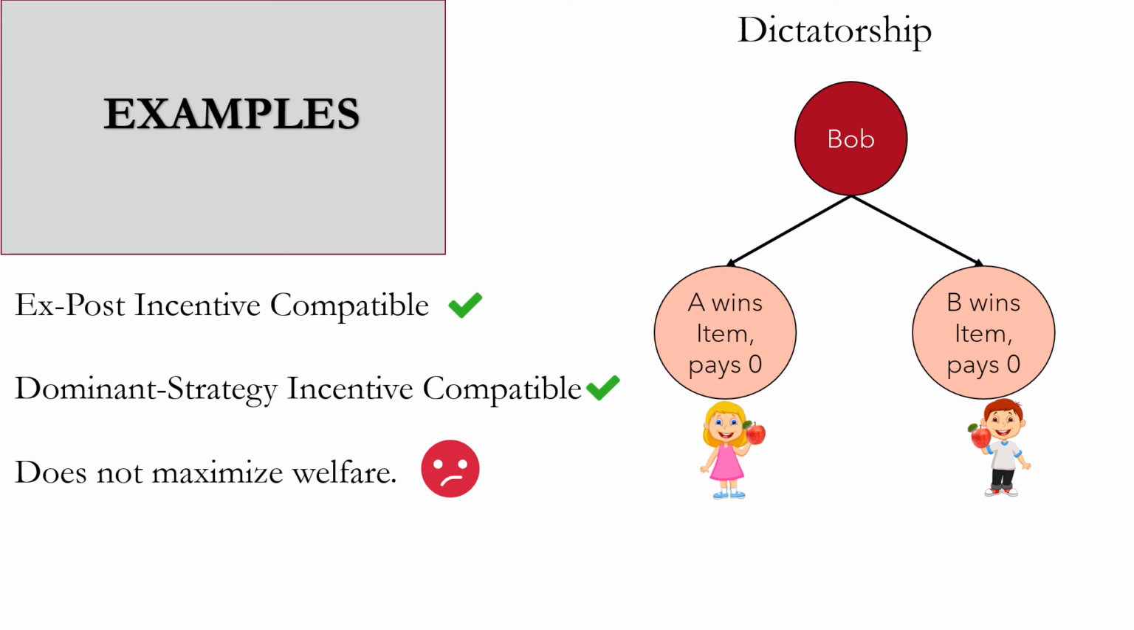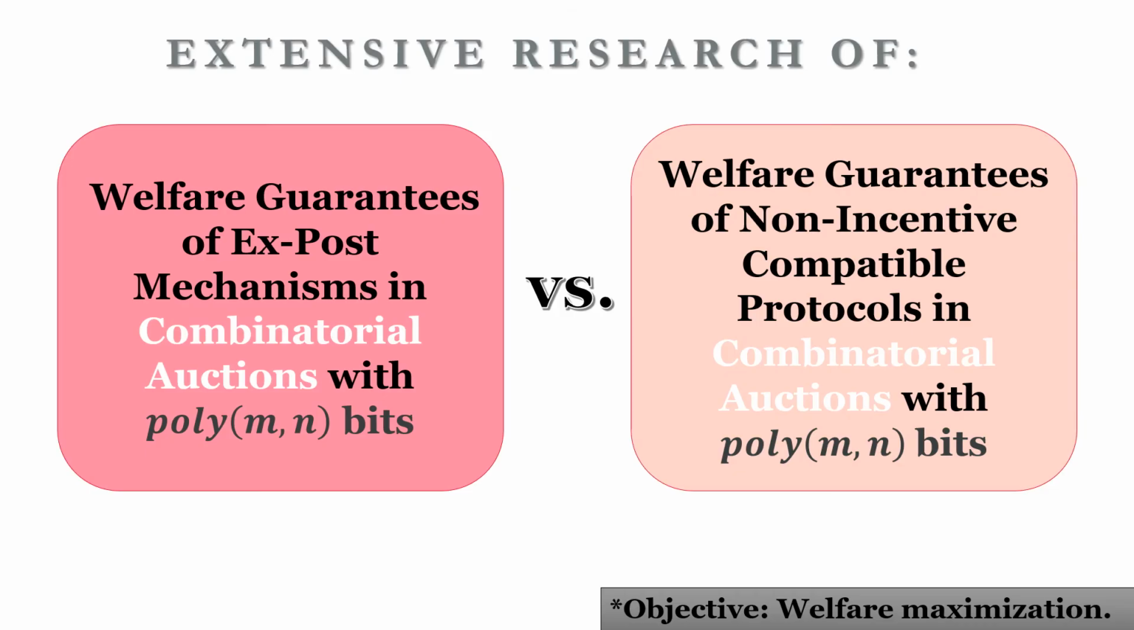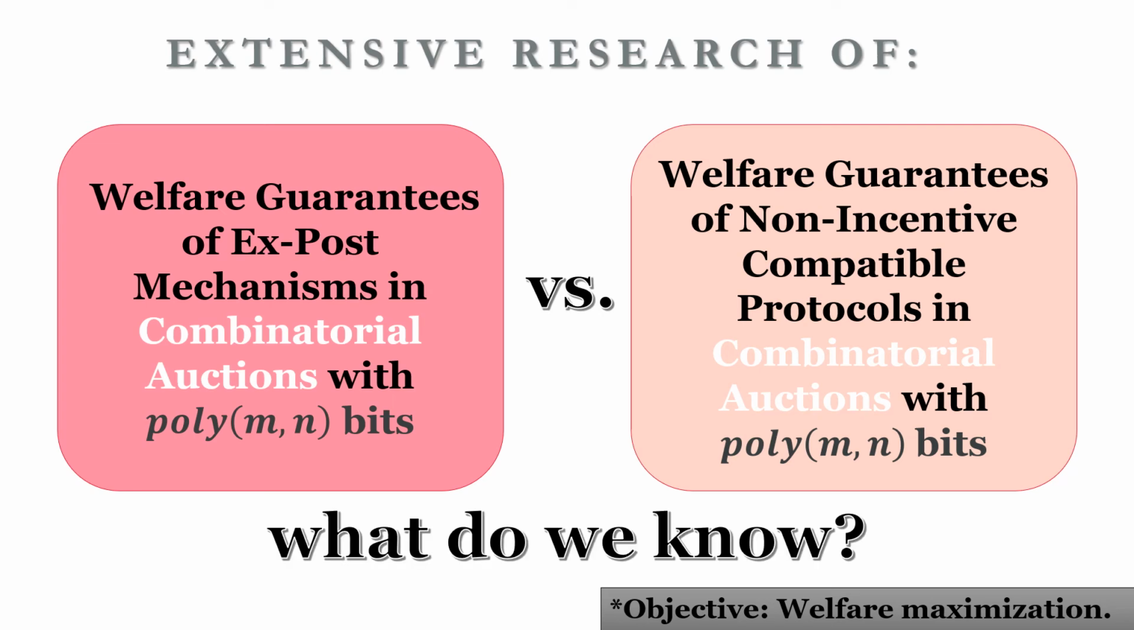However, this mechanism does not approximate the social welfare. It could be that Alice's value is much larger than Bob's value, but he still wins the item. Most research to date has focused on understanding whether communication-efficient ex-post mechanisms are less powerful than communication-efficient non-incentive compatible protocols. So, what do we have so far?